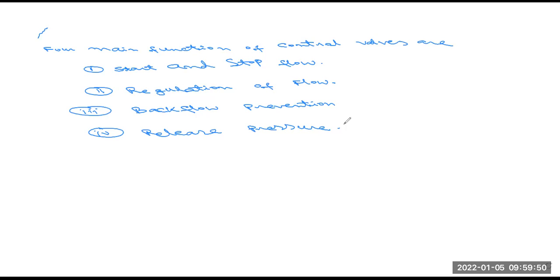Is it clear? It is clear, Alok, Deepak, Kundan. Yes, sir, it is clear, sir.